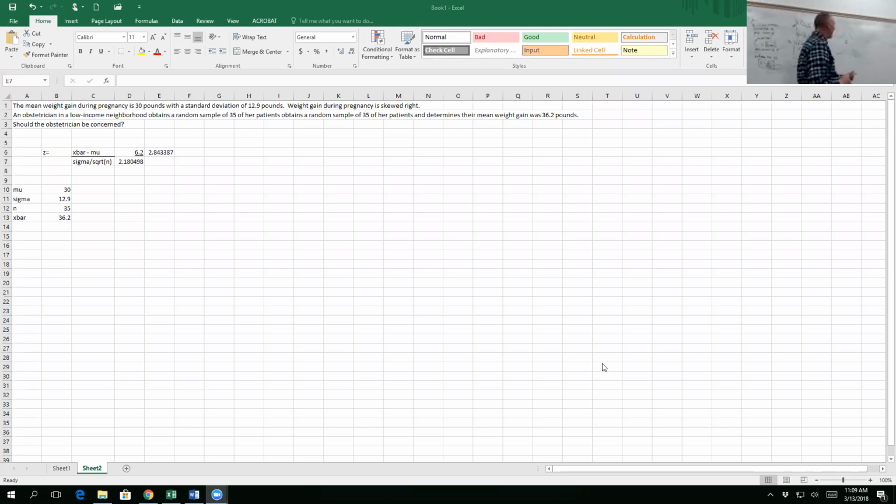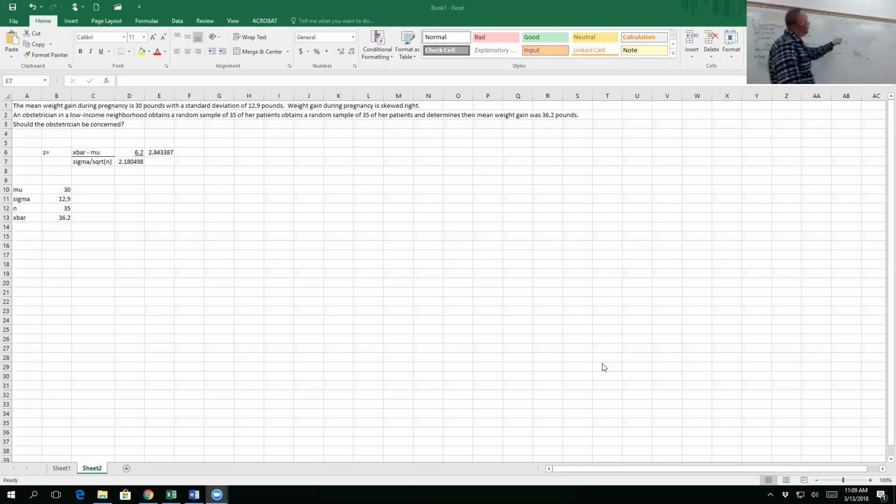Do I want to shade the area on the left or on the right? We want the right. She should be concerned if they're gaining too much weight, if they're gaining 36 or more pounds. If I go back to this picture, here's what's happening.